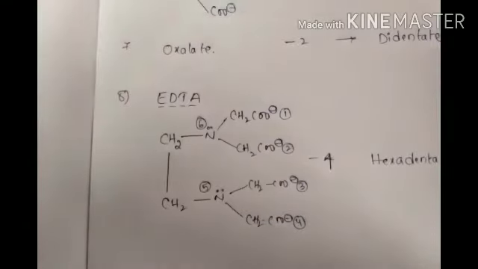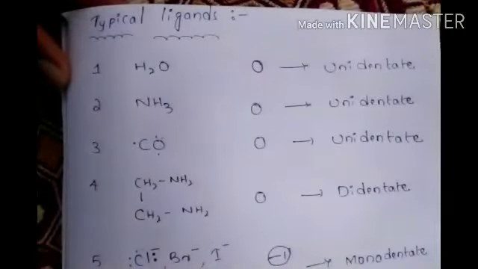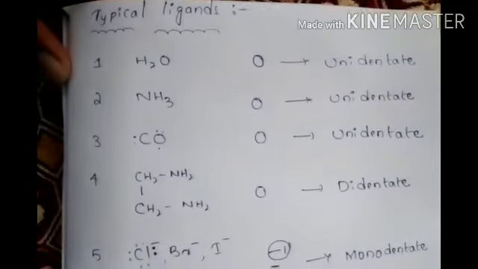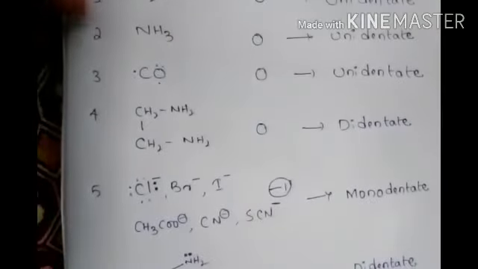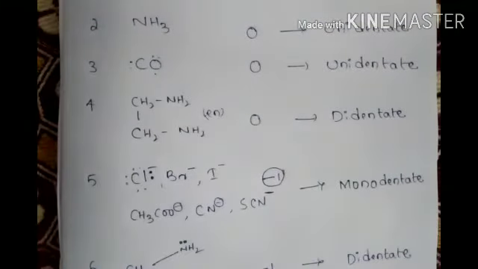Okay, this is about ligands. Once again, repeating. H2O unidentate, NH3 unidentate, CO unidentate, EN ethylenediamine is didentate.